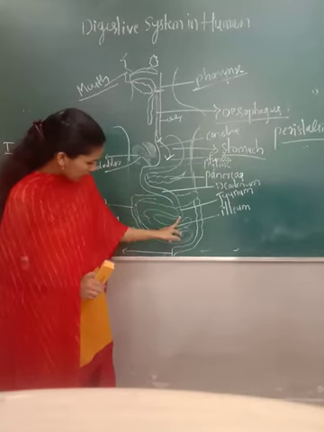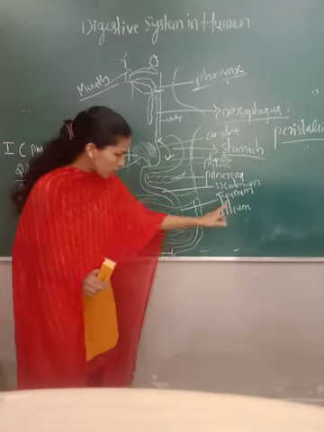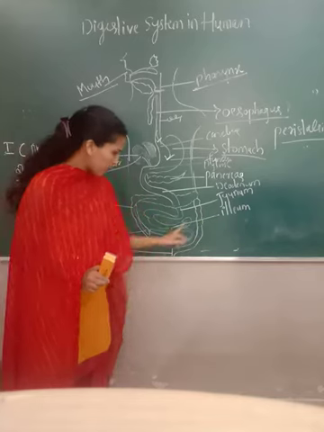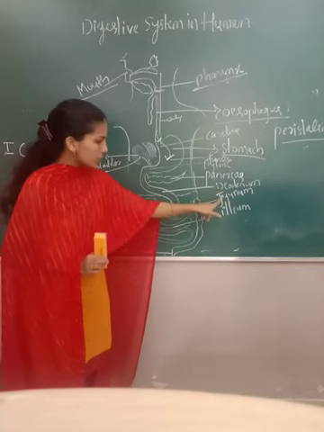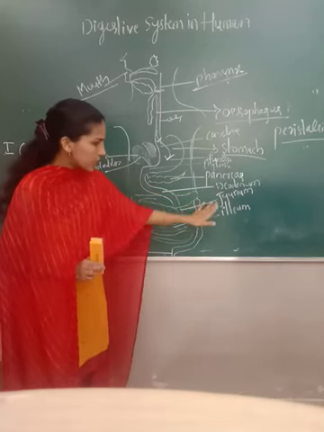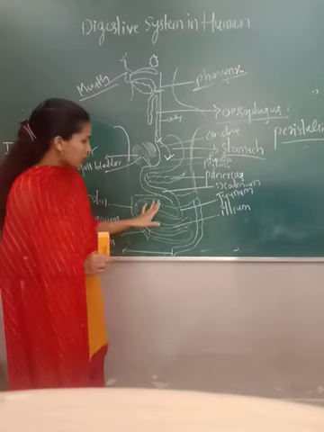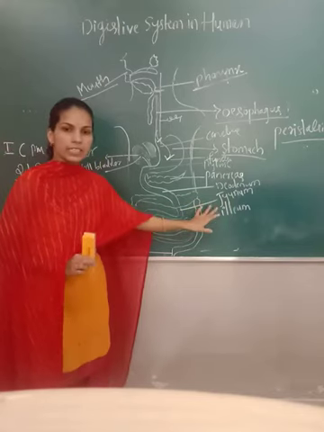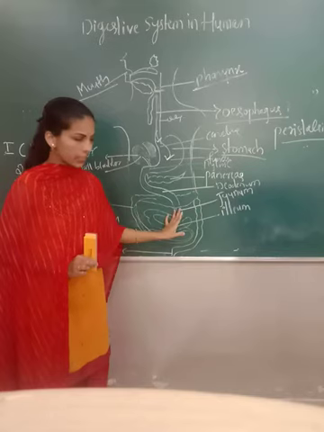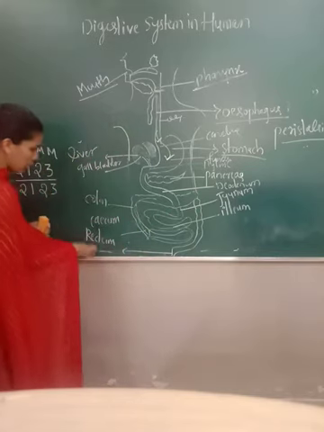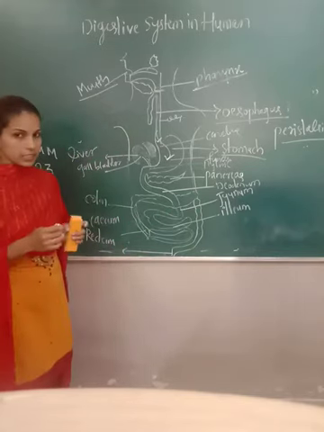Then the middle part, jejunum. Then ileum, the last part. Okay. Duodenum, jejunum, ileum. These are the parts of the small intestine where digestion takes place. Then the next part we call the large intestine.